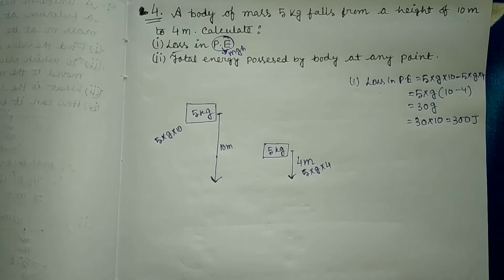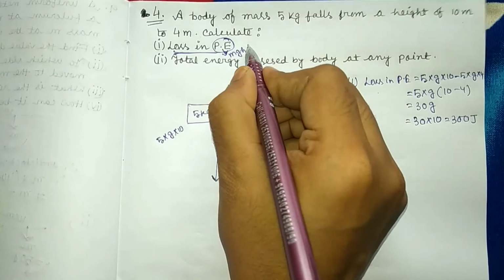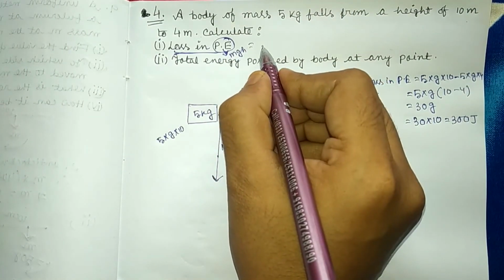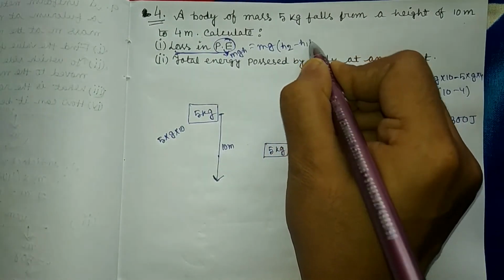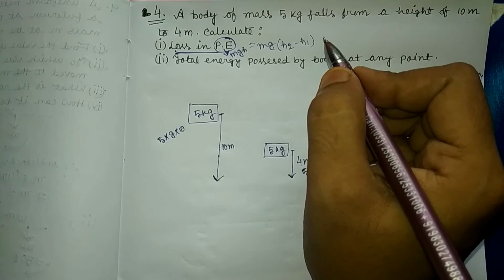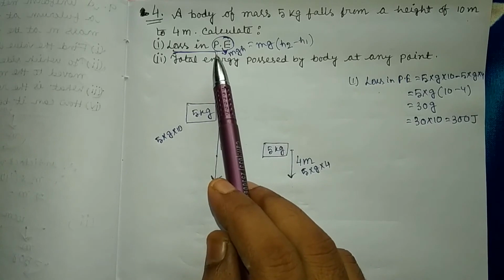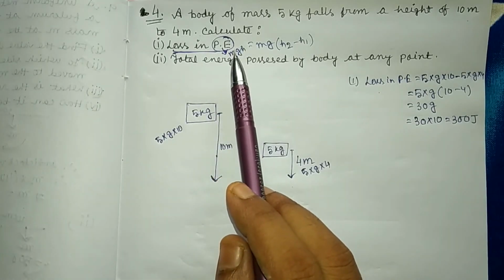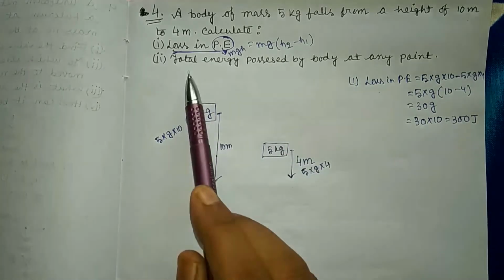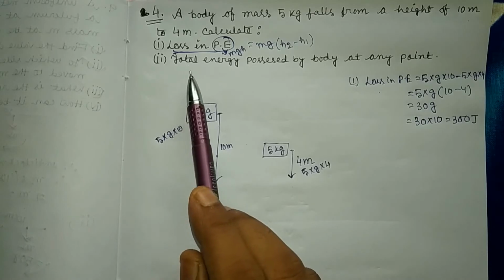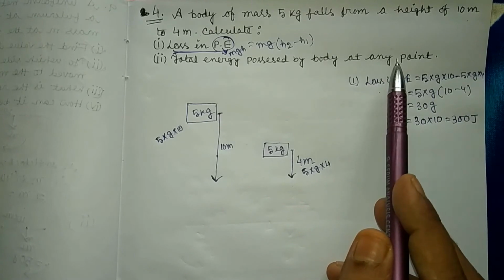So in short, there is a formula for loss in potential energy. Loss in potential energy equals m into g into (h2 minus h1). So if they ask to calculate change in potential energy, loss in potential energy or gain in potential energy, then we may use this formula. The second part is much more important, that is, calculate the total energy possessed by body at any point.